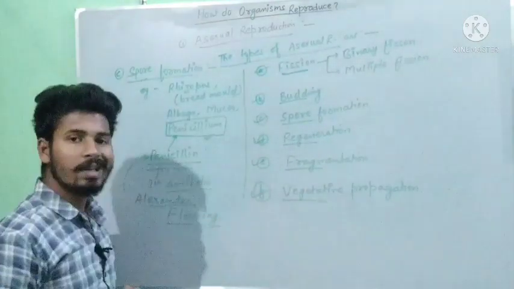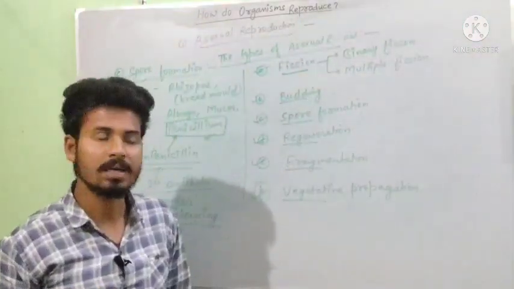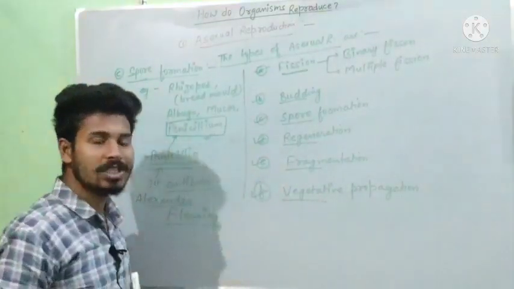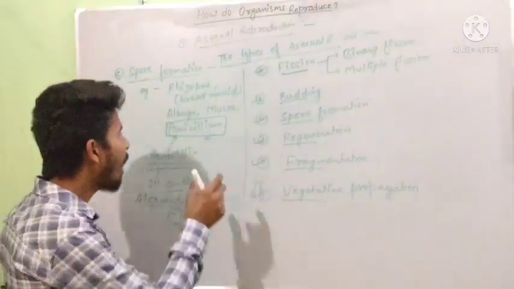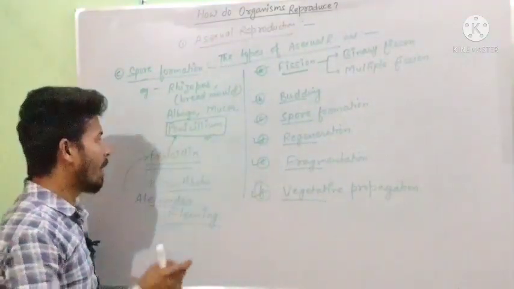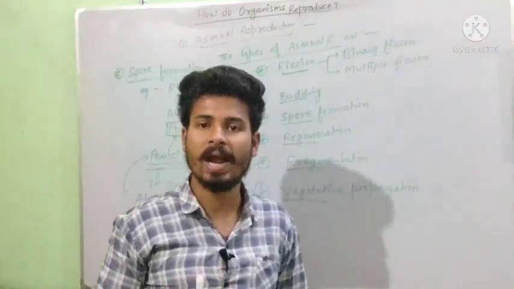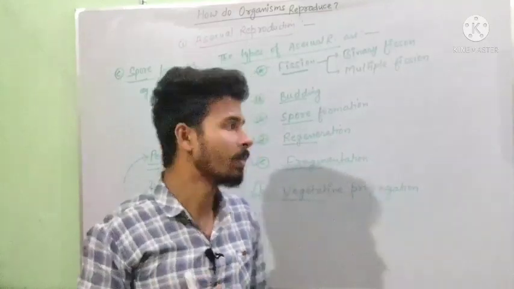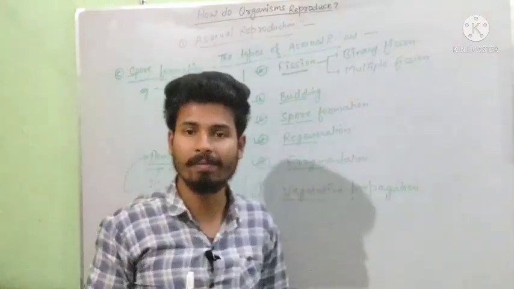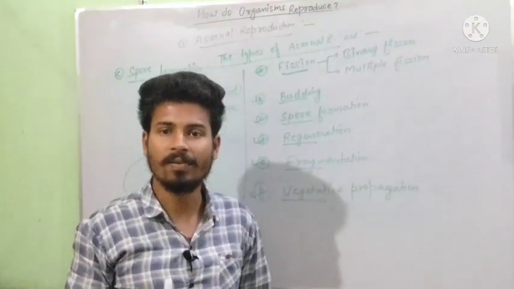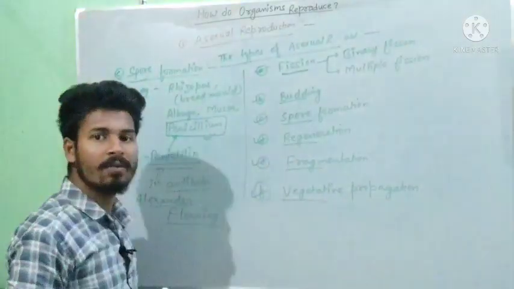Here three questions can arise. First, from which fungus is penicillin extracted, or we can say the first antibiotic is made? Then our answer will be Penicillium. The other question that arises is, what is the name given to the first antibiotic of the world? Then our answer will be penicillin. Next question we will get is, who discovered the first antibiotic of the world? Then our answer will be Alexander Fleming.